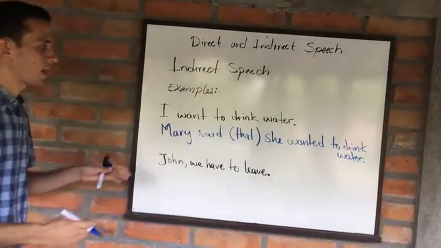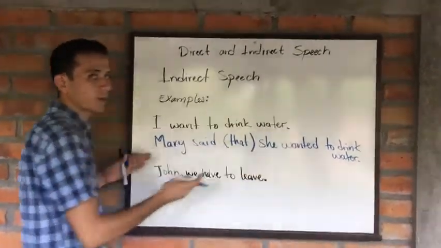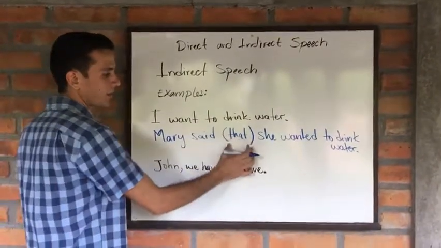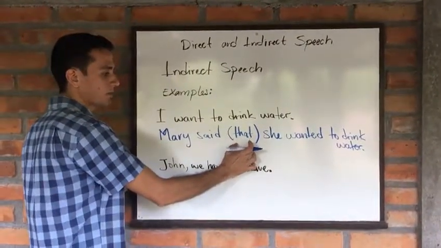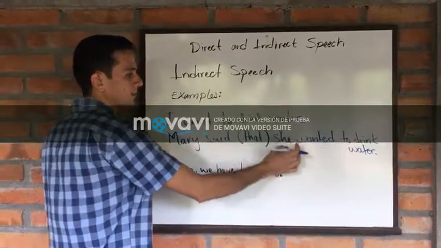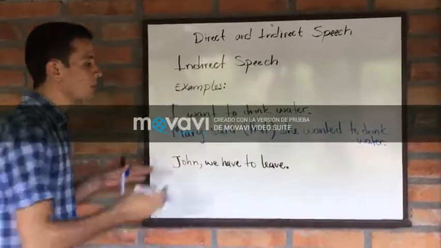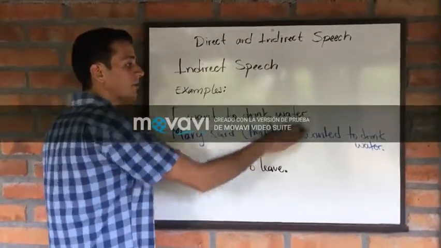Now, this is the way that we can report her sentence. I put "that" in parentheses because this is optional. We can say Mary said she wanted to drink water, or we can say Mary said that she wanted to drink water.